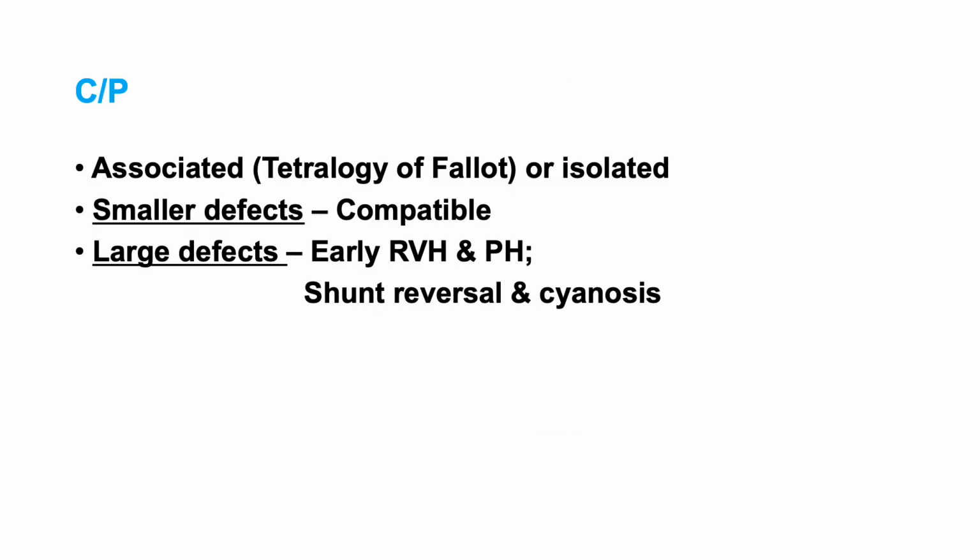Now coming to the clinical picture, VSDs can be either isolated or sometimes associated with other congenital cardiac diseases like tetralogy of Fallot. Whenever these VSDs are smaller in nature, they are usually compatible with life, so the patients grow normally into adulthood. Whenever these VSDs are large in size, there may be right ventricular hypertrophy and pulmonary hypertension, and that leads to shunt reversal and cyanosis, which is considered Eisenmenger syndrome.